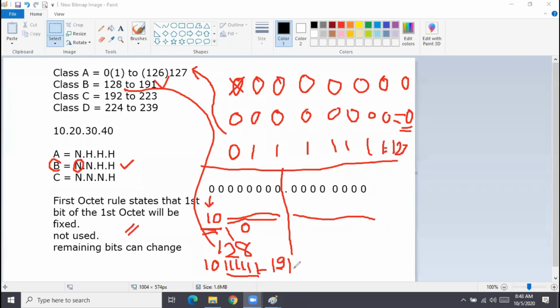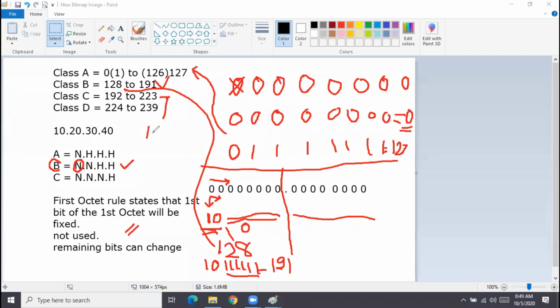What about class C? Class C, how many octets? 3 octets, right? For class C, we have 3 octets for the network portion, and that's the reason what will happen now. See, this value will keep on moving. For A, the first bit was 0, cannot be used. Now, since I move to the second class B, I moved the second bit. That means this bit becomes on, and the second bit now becomes off.